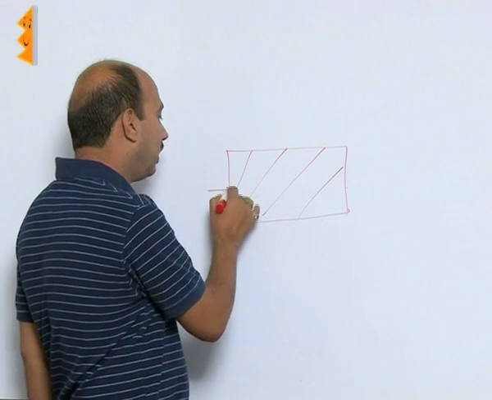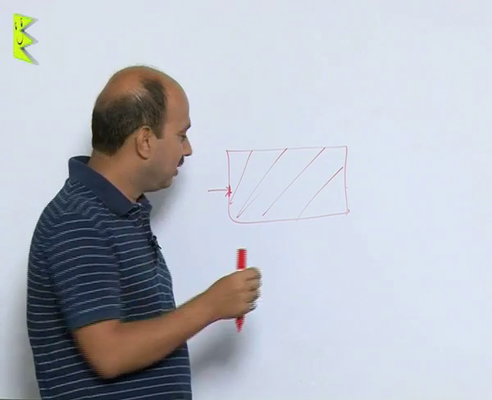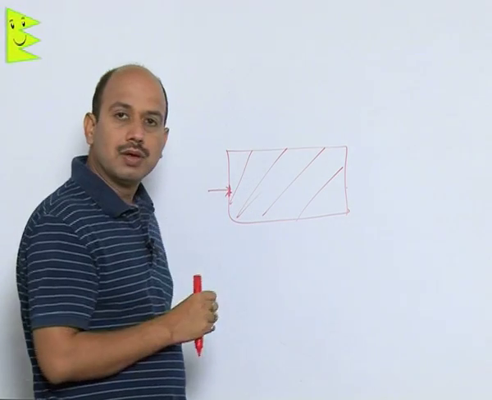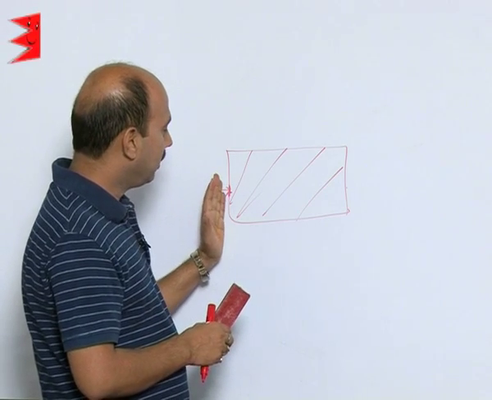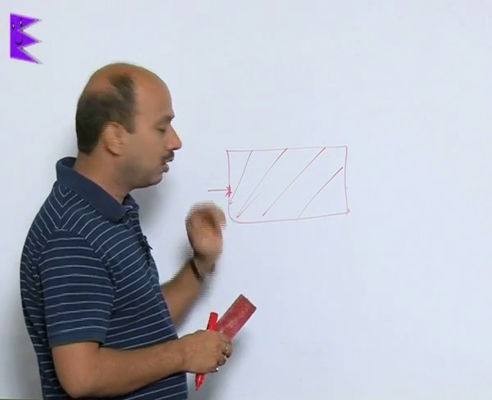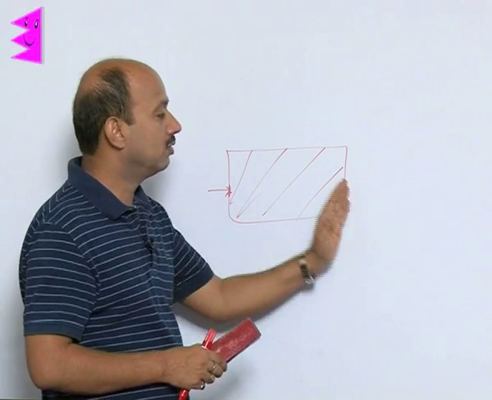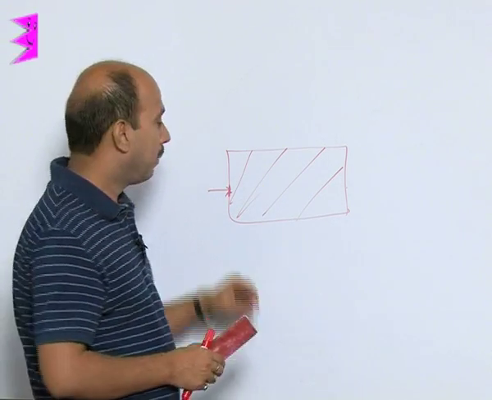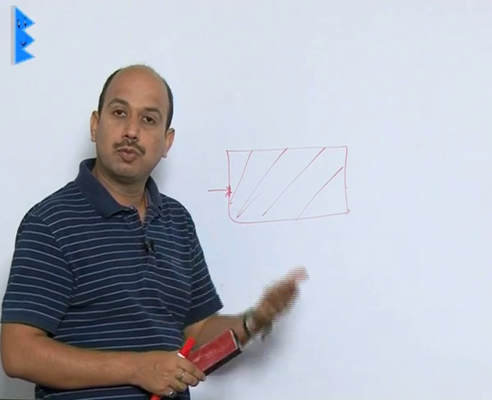See, as you hit at this point, the particles or molecules of the medium get energy from this point and start vibrating. The particle transfers its energy to the next particle, which transfers its energy to the next, and by this way energy reaches this end. But the particles which are here, after transferring energy, come back to their original position.